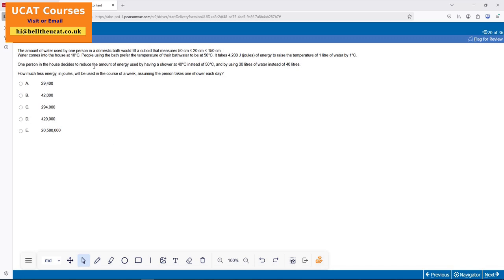Everything is the same, but one person has decided to reduce the temperature instead of 30. How much less energy would be used? I need to find the difference. MC delta T is all I'm trying to do. So I have 4,200 times, it used to be 50, now 40, times 40.